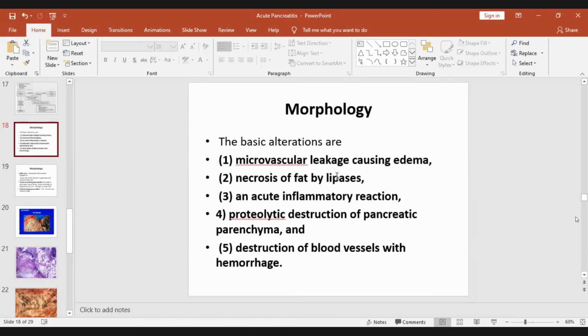So lipase necrosis and proteolytic destruction will lead to other features, that is acute inflammation causing edema, hemorrhage, all those things, destruction.